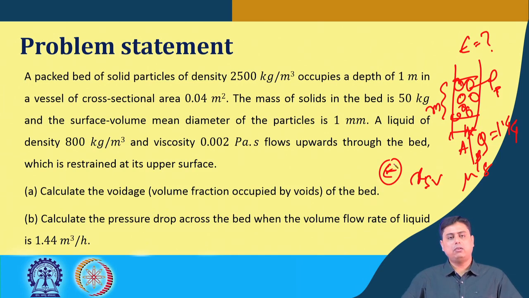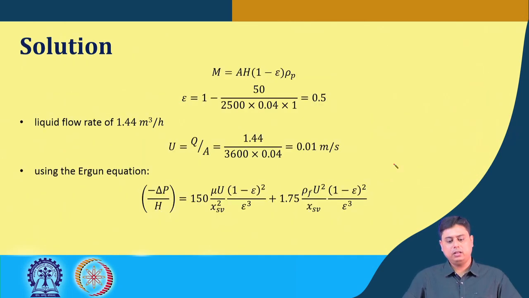But before that, the voidage calculation is simple again, like we did, because we have to equate this mass of the solid particles with the void fractions multiplied by the bed volume multiplied by its density. If we do that, we can have the epsilon or the bed voidage here.